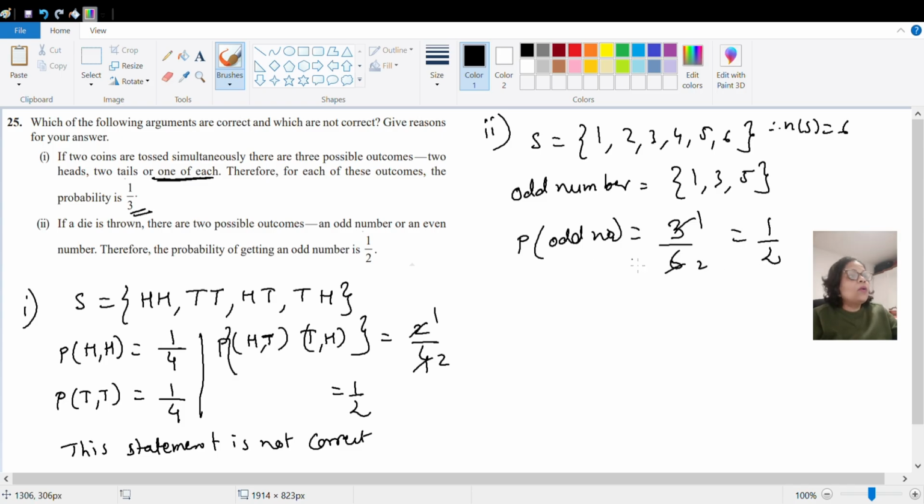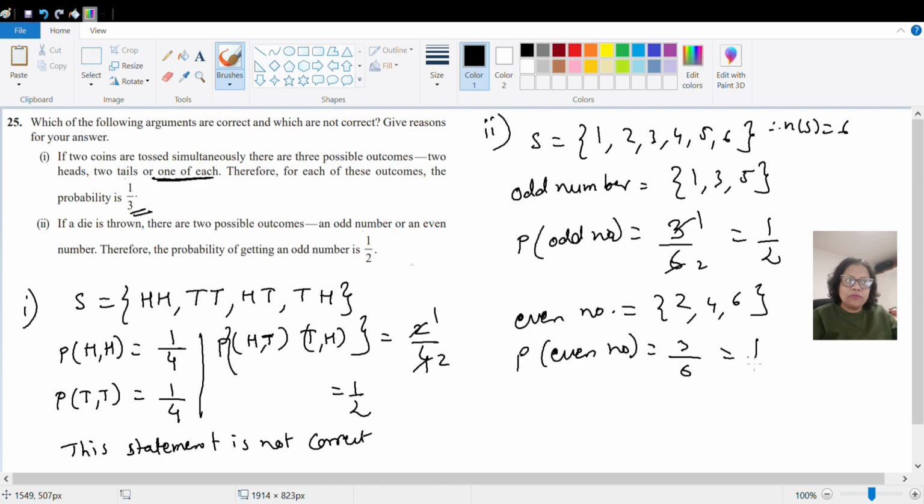Okay, now let us see even number. So even number क्या क्या है, 2 4 6. Again probability of even numbers क्या आएगा, it will be again 3/6 which will come to half. And the statement says therefore the probability of getting odd number is half. Both the numbers have probability half, that means this statement is correct. So I hope you have understood this last problem.